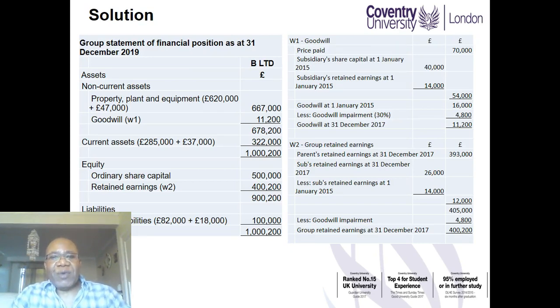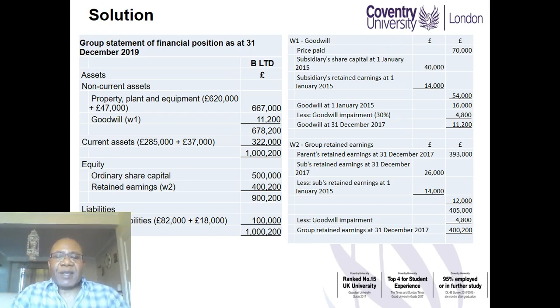You will need 3 workings for the consolidated statement of financial position. The first working will be that for the calculation of goodwill. The second working would be for group retained earnings. And the third working will be for non-controlling interest. You only require that working if you don't have 100% of the subsidiary. So for now, we've got 100%, and therefore only 2 workings are needed.